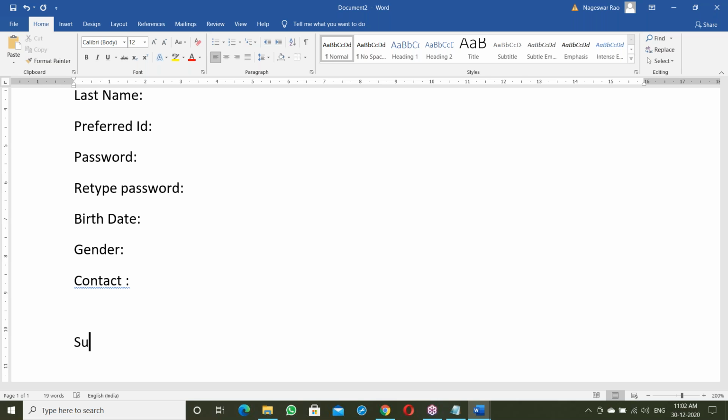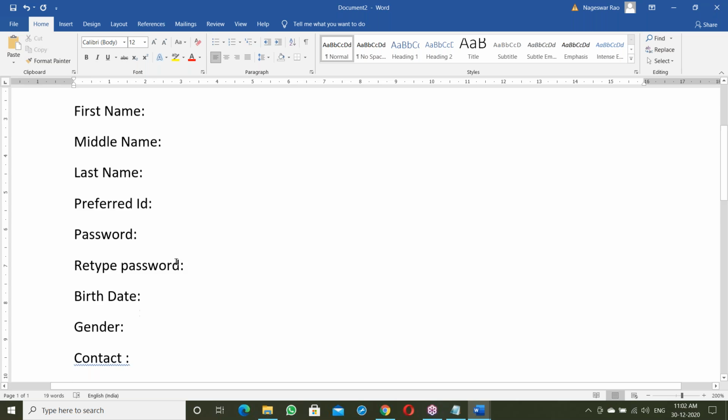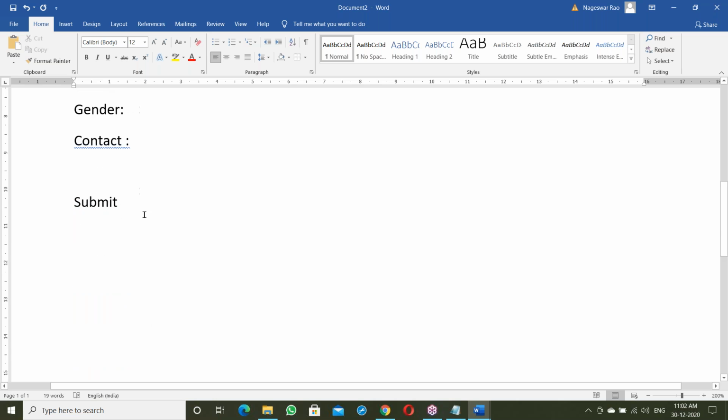Next, there is a submit button. Yes, this is a registration form: first name, middle name, last name, preferred ID, and the submit button. The end user will fill this form. End user means we are the end users. Whoever uses the Facebook application is a Facebook end user. Whoever uses Flipkart is a Flipkart end user. We are using Flipkart, so we are the end users.